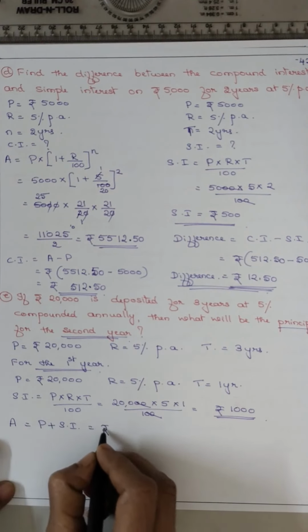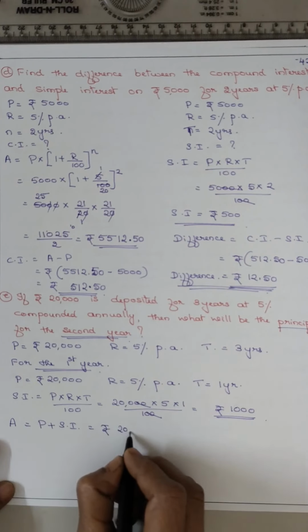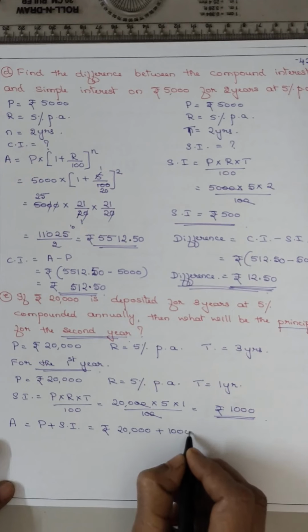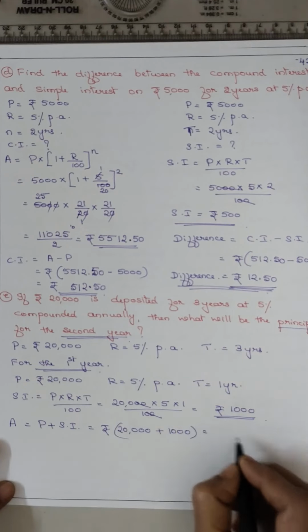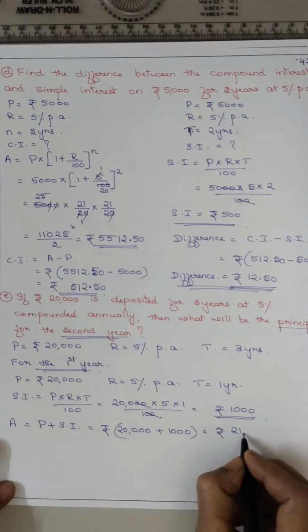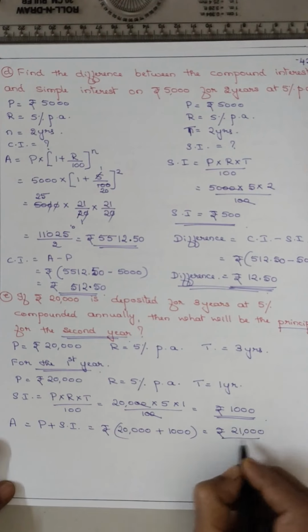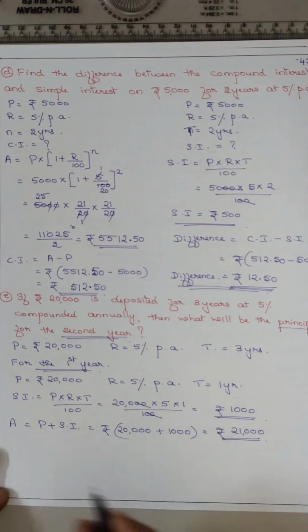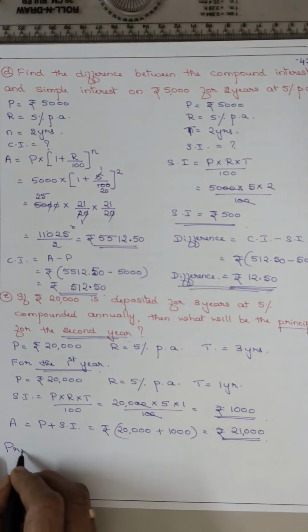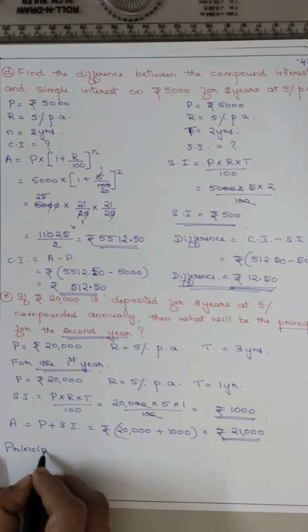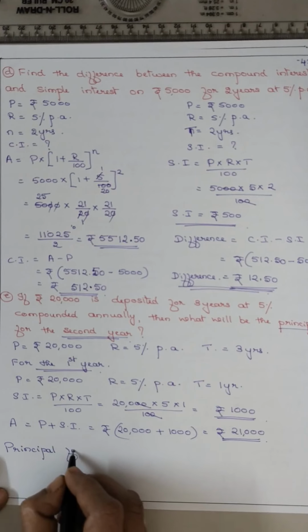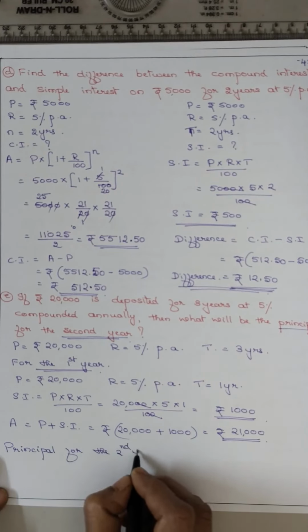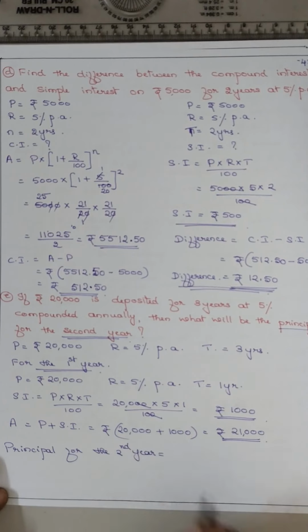What is the principal? 20,000 plus SI is 1000. So you got rupees 21,000. So the principal for the second year is what?